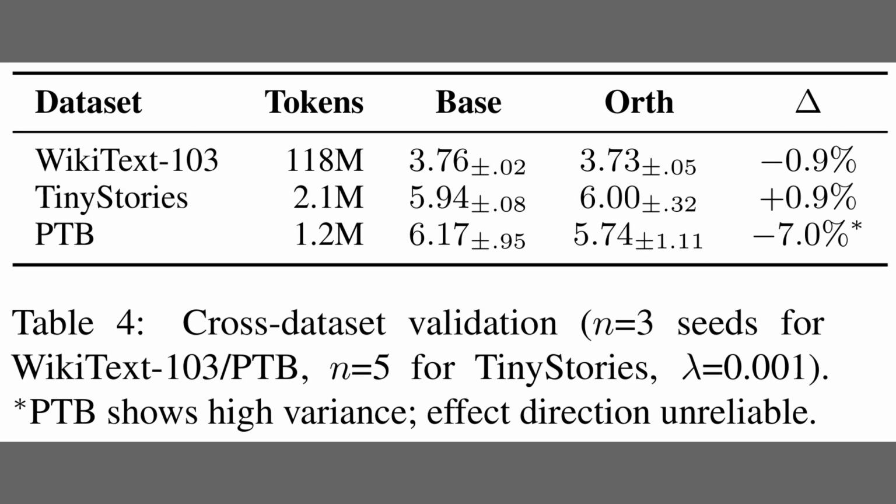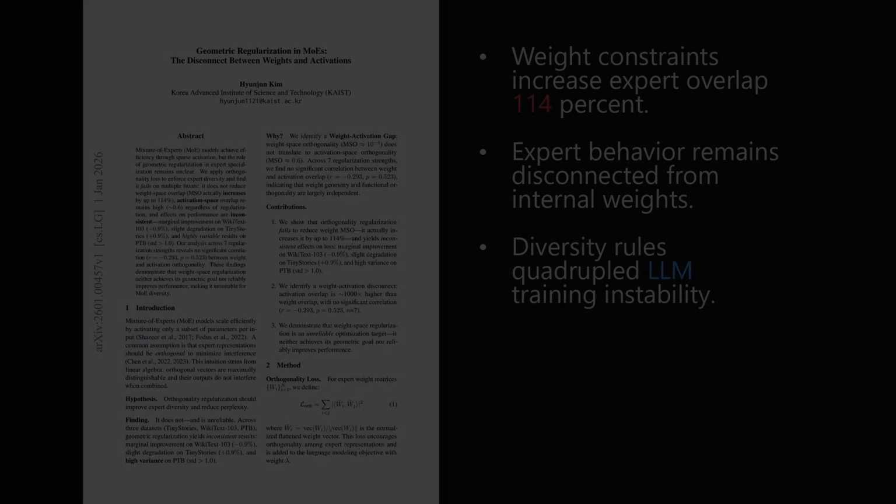Okay, having seen the gap metrics, Table 4 now presents the final performance impact across 3 different datasets. The first row shows Wikitext 103, where the method manages a marginal 0.9% improvement. In contrast, the middle row confirms the degradation on Tiny Stories, with performance worsening by the same amount. Finally, the PTB results at the bottom look promising with a 7% drop, but the huge standard deviation indicated by the asterisk warns that the training is too unstable to rely on.